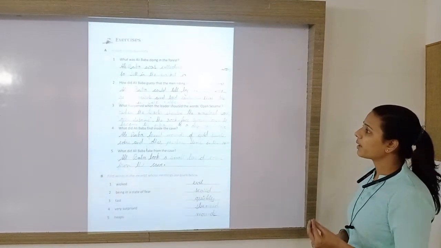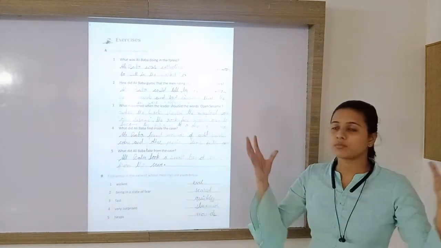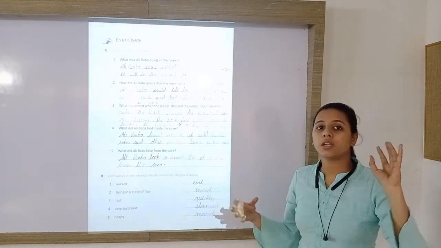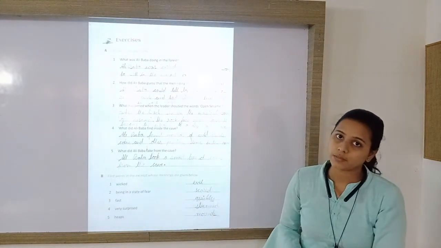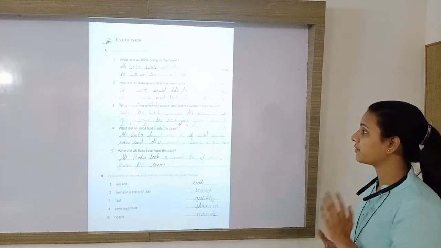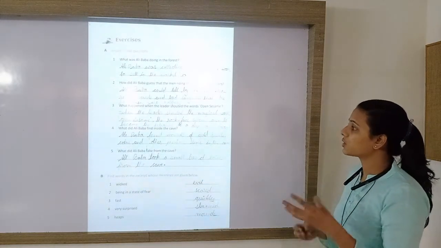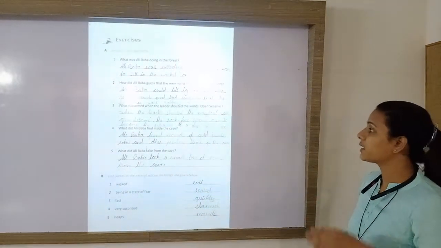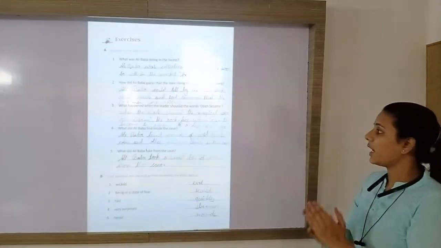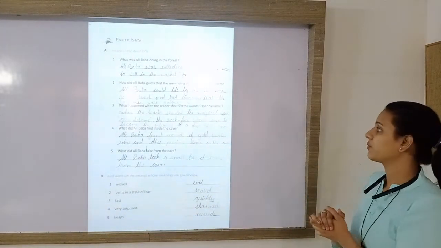Next question is, what happened when the leader shouted the words open sesame? We know that when he said open sesame, the entrance of the cave opened. The rock moved aside by itself. When the leader shouted the magical words open sesame, the rock face swung open by itself to become the entrance to a deep dark cave.